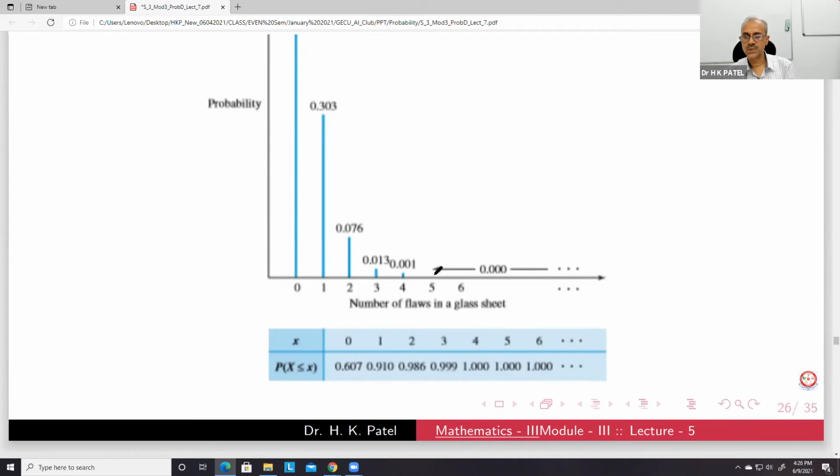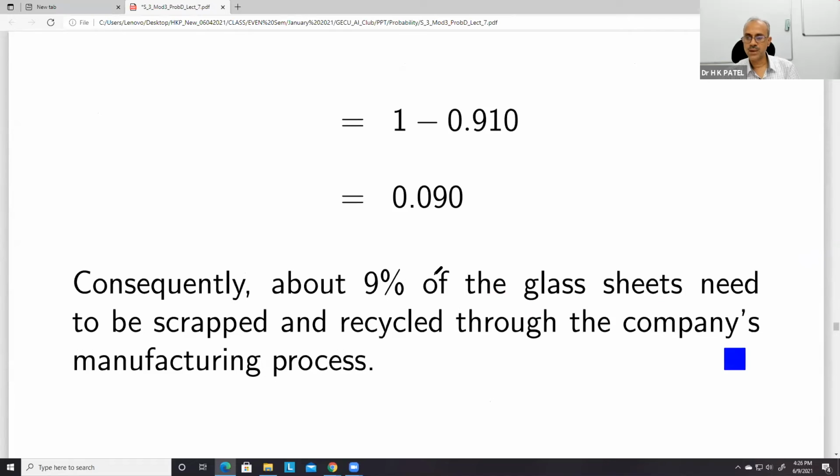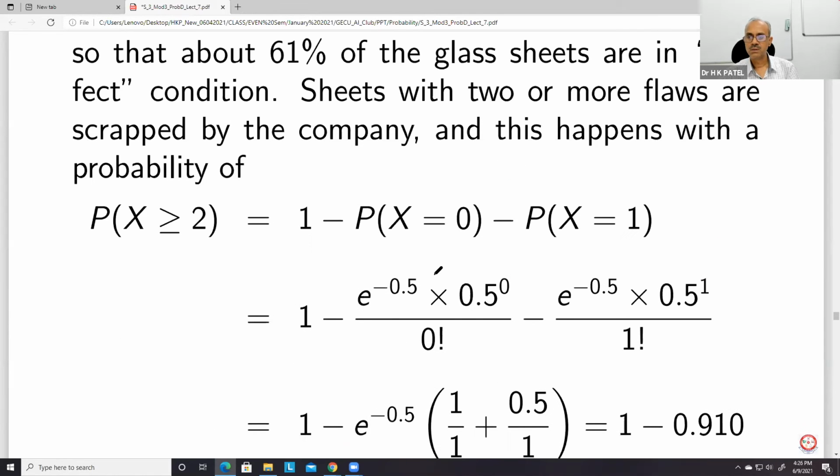This is the graph of that PMF. So PMF will be equal to e to the power minus lambda, lambda to the power x upon factorial x.